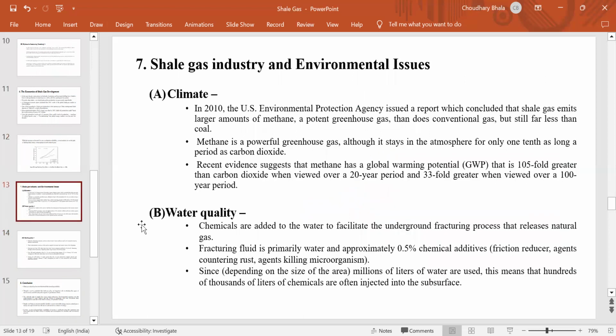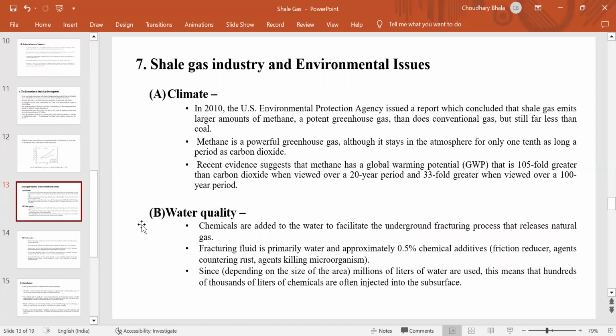Now we will discuss the shale gas industry. As we know, shale gas is natural gas and is not harmful for the environment. But in the shale gas industry, there are environmental issues, so we will discuss the environmental issues of the shale gas industry. First is the climate.